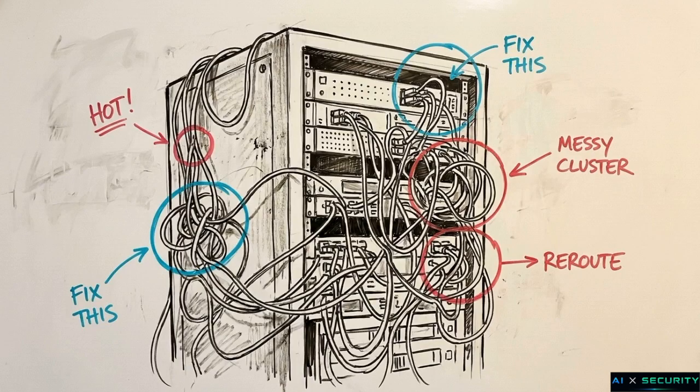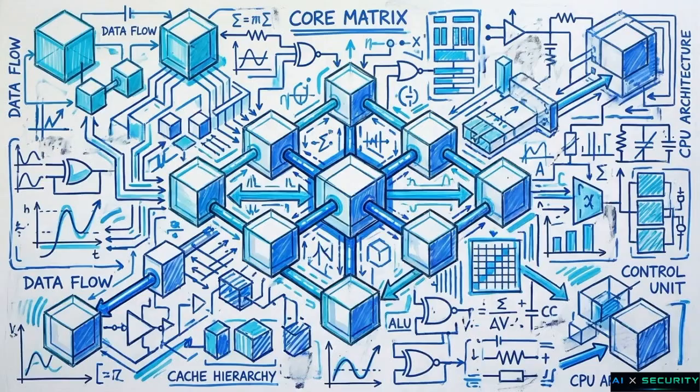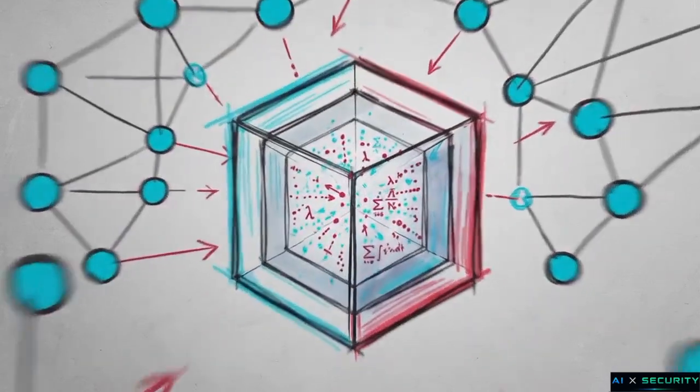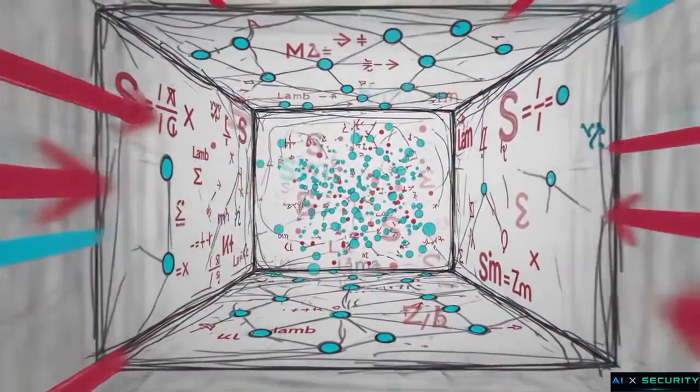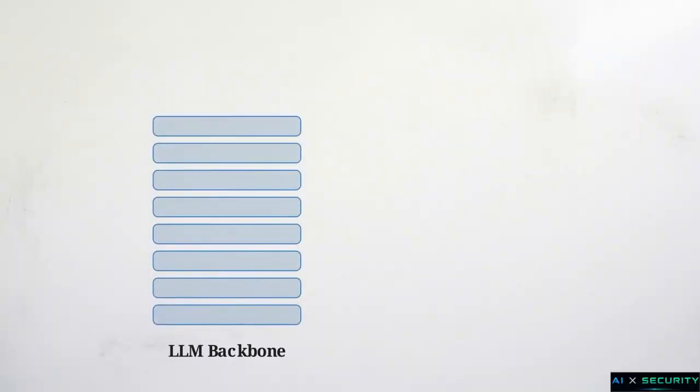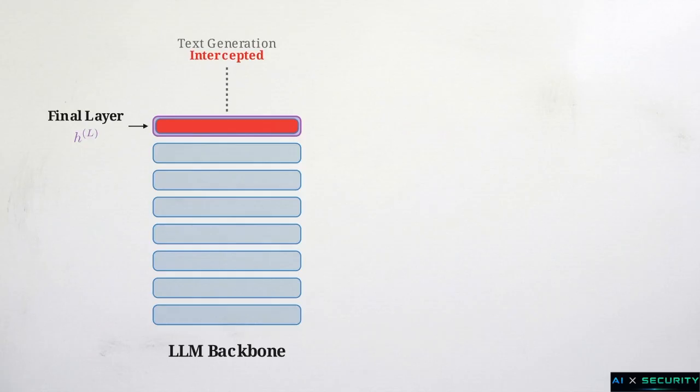To find the attack, we have to stop looking at the network and start looking at the antecedent internal state of the agent itself. This is where AcMAS comes in. It stands for Activation-Based Detection of Malicious Behaviors, and it shifts the security audit from the external communication topology into the internal latent space of the models. Instead of reading the text in agent outputs, AcMAS intercepts the high-dimensional hidden state vector directly from the LLM backbone. The framework targets the generation of the final token, extracting this vector from the neural network's topmost layer.